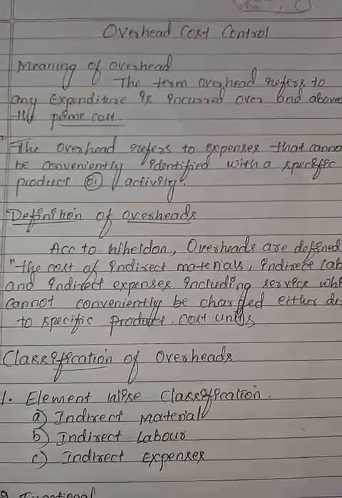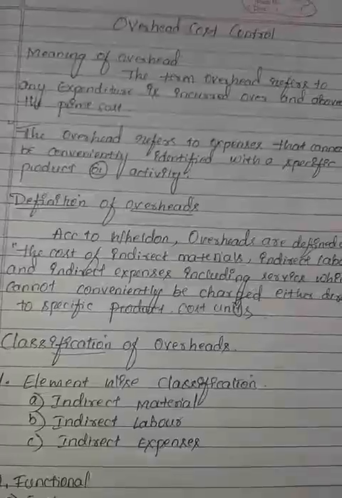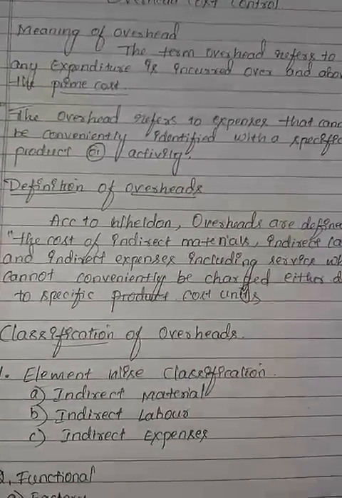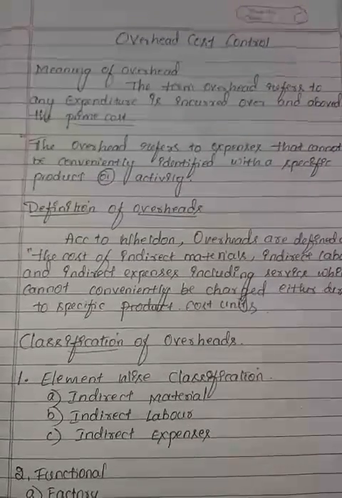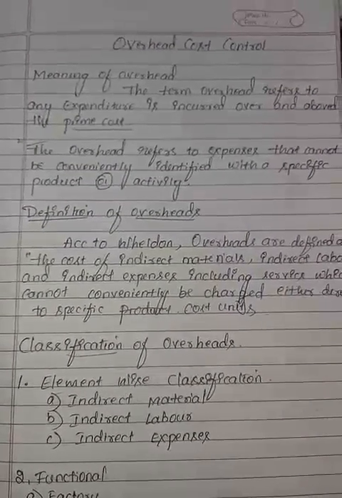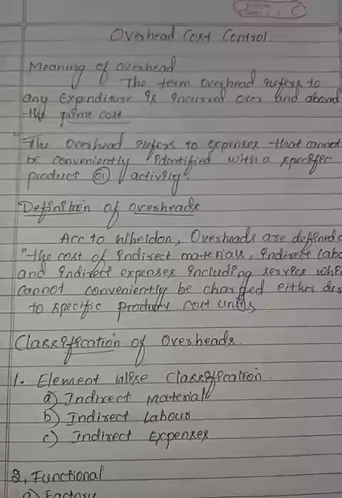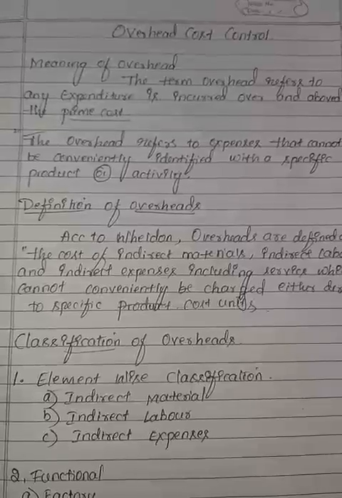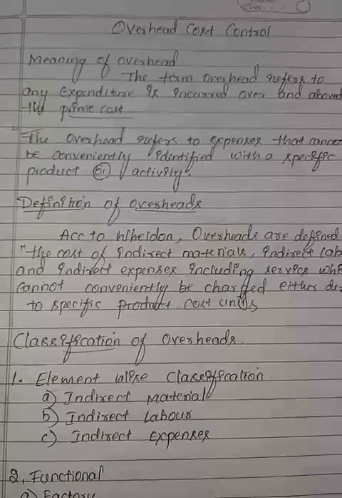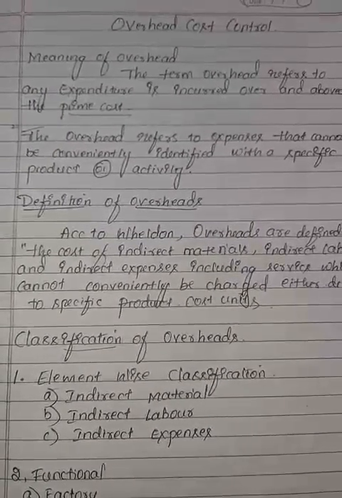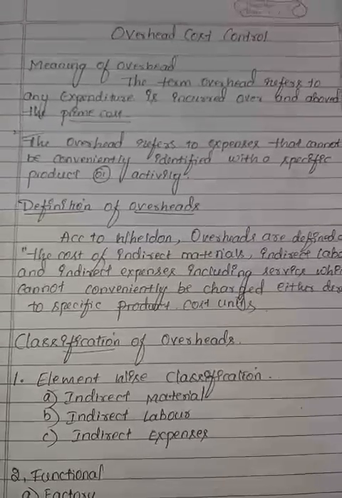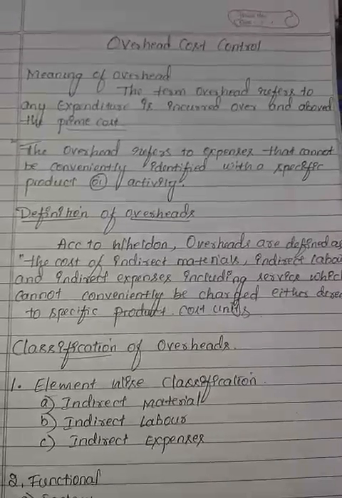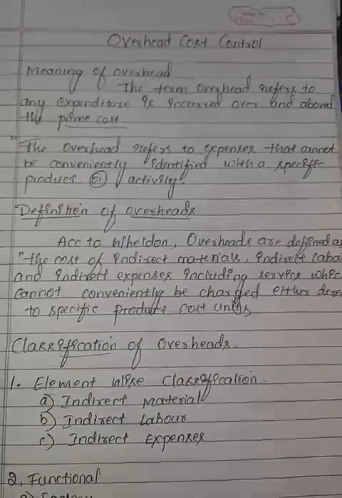According to Weldon, overheads are defined as the cost of indirect materials, indirect labor, indirect expenses, including services, which cannot be conveniently charged directly to specific cost units. It means all types of indirect material, indirect labor, indirect expenses and indirect wages. It includes not only the product but also services, but these expenses cannot be traced easily with a specific product in cost units.